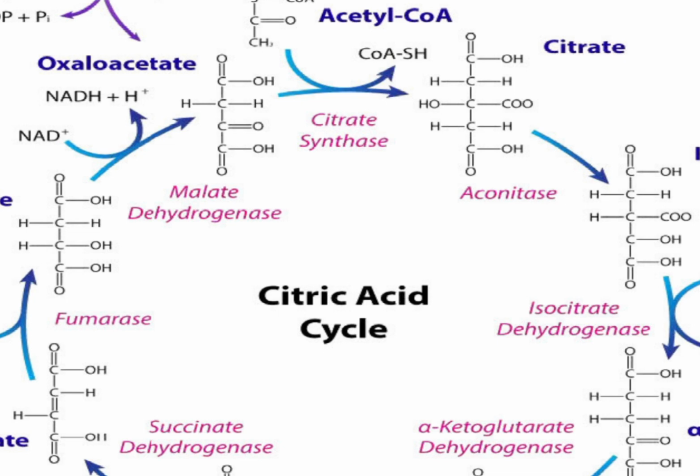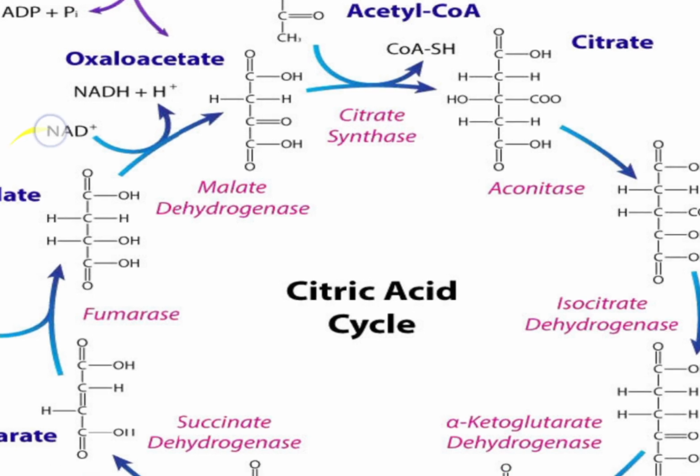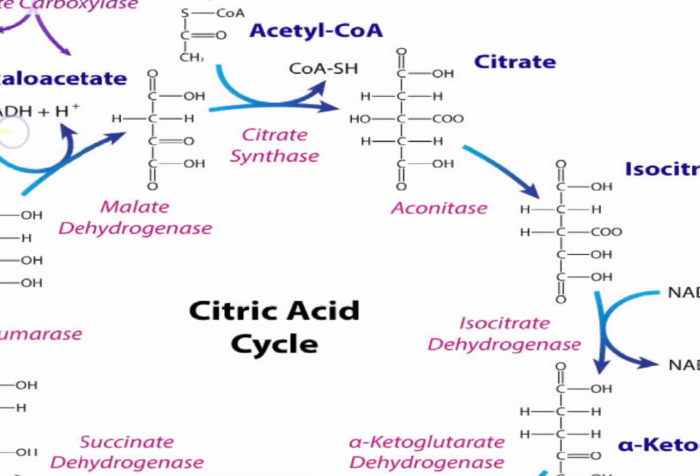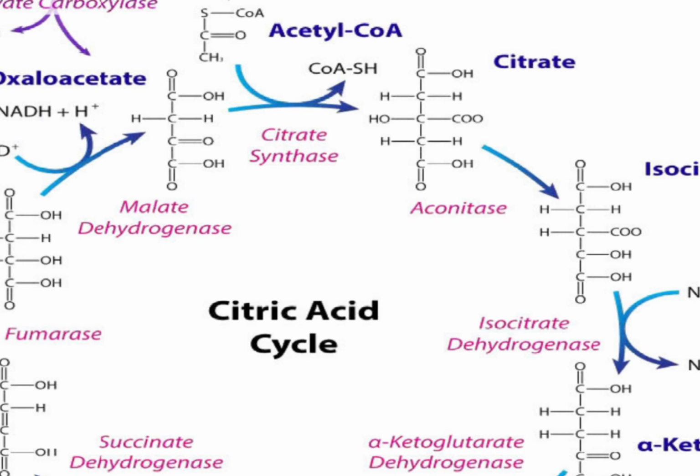So the dehydrogenation reaction is catalyzed by malate dehydrogenase. These protons that are produced here are going to be taken up by a proton acceptor known as NAD, and then NAD is converted to reduced NAD. In due course, we form oxaloacetate.